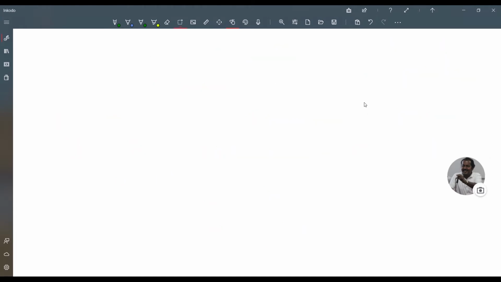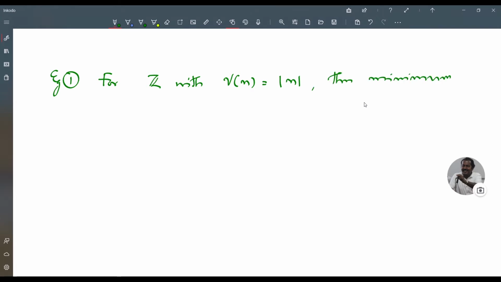Now we discuss some examples which illustrate the characterization of units in an integral domain. For example 1, for Z with Euclidean norm nu of n equal to the absolute value of n, the minimum nu of n for n not equal to 0 is 1.